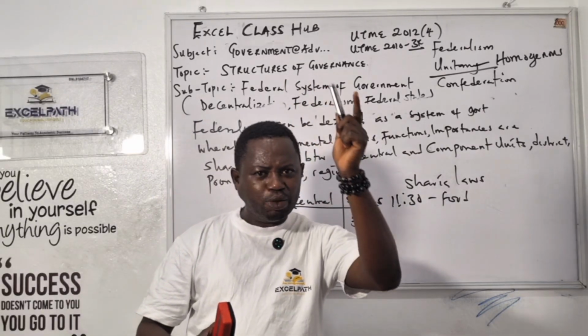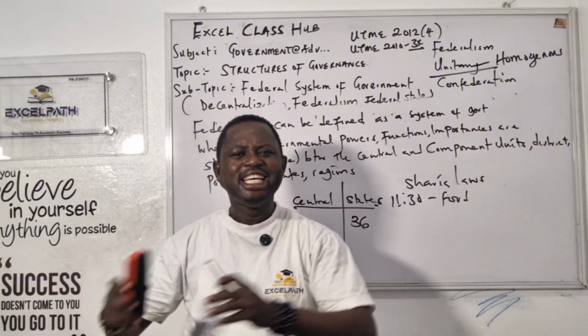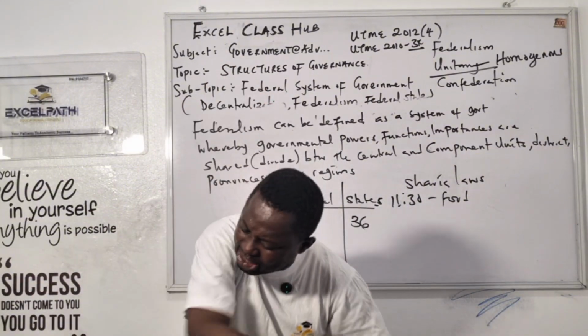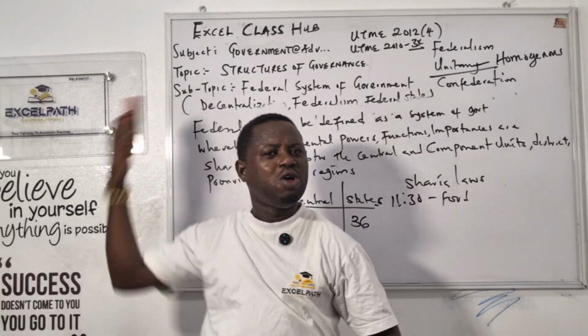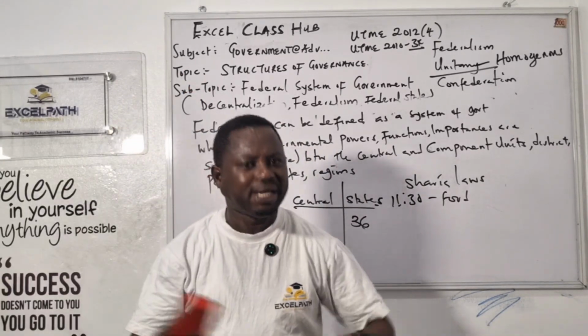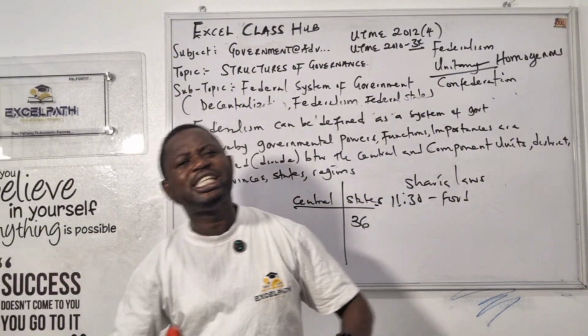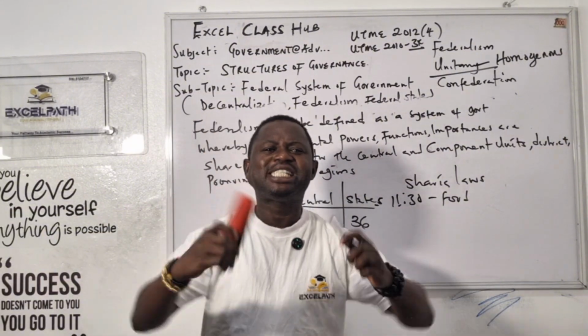Central is one. That's Abuja. Why state is what? 36 states. Each state can do anything within its jurisdiction, without waiting for your president, Bola Ahmed Tinubu. You can't wait for that. So within its jurisdiction, that's what they call sharing of power, division of power between the central and state.